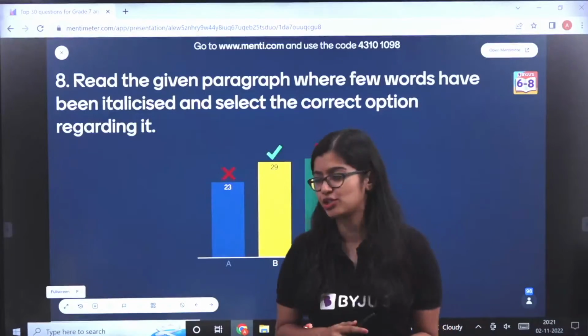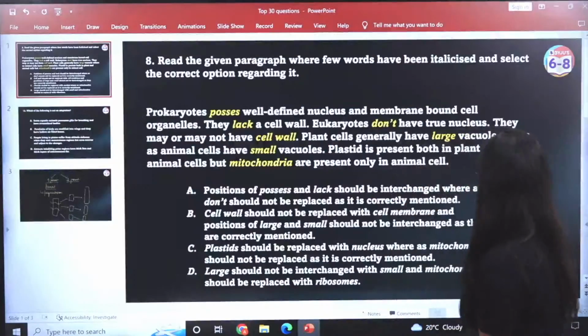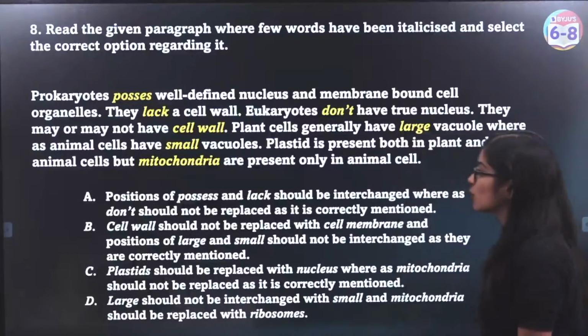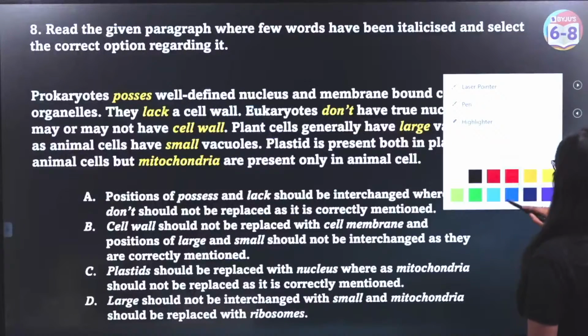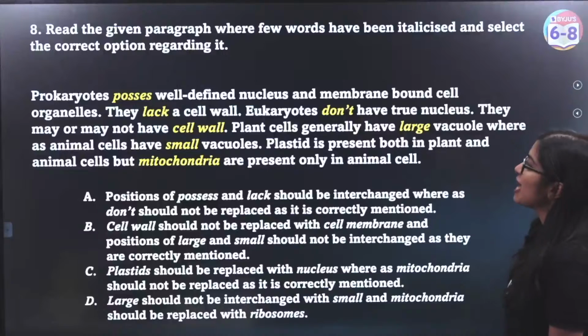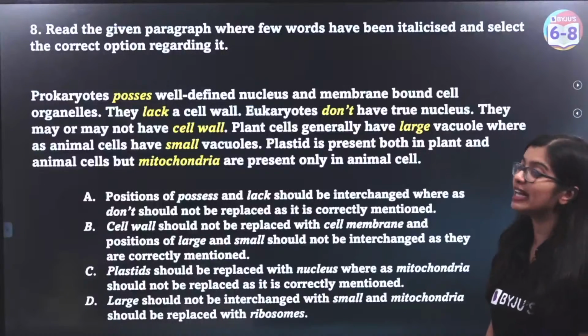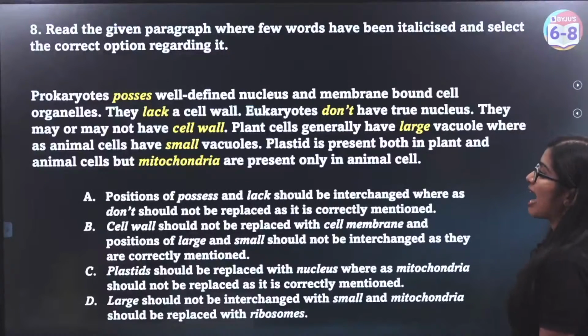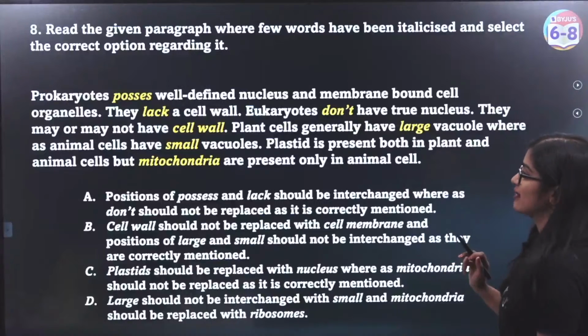I'll explain the question to you. Yes? So I'm going to go here and let's solve this question. Even if you have not voted on Menti, it's okay, but we'll solve this question together. So the paragraph is given to us where some words have been italicized, and I've highlighted the italicized words also for you. Prokaryotes possess a well-defined nucleus and membrane-bound cell organelles. They lack a cell wall. Eukaryotes don't have a true nucleus. They may or may not have a cell wall.